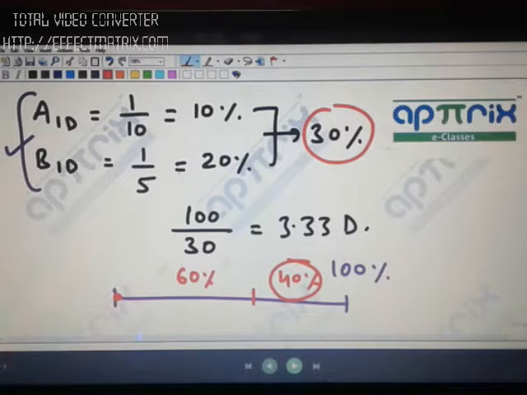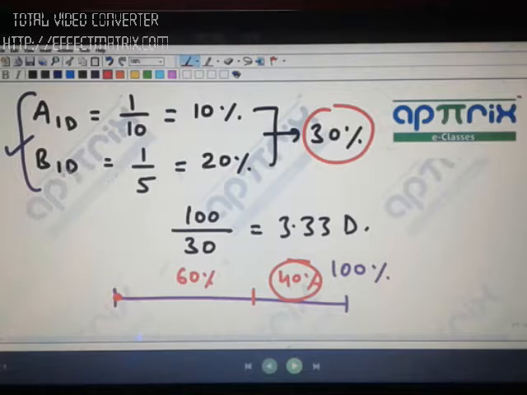This understanding of the remaining work is not available in the LCM approach. It is not available in the fractional approach. In the fractional approach, if you say that work done is 3 by 5, then for finding the remaining work, 2 by 5, you need to subtract it from 1. 1 minus 3 by 5, then you'll get 2 by 5. I'm talking about the same question in the fractional approach.